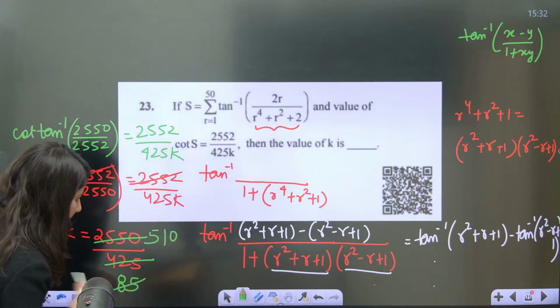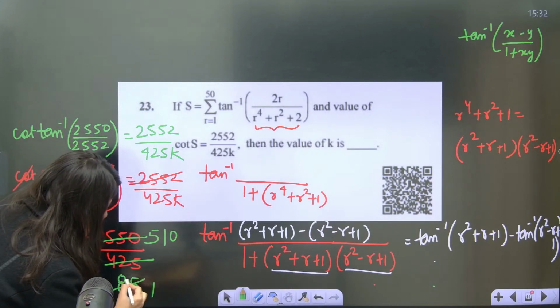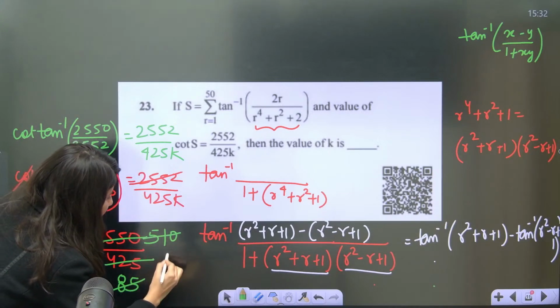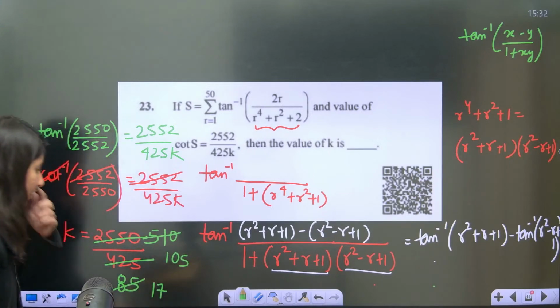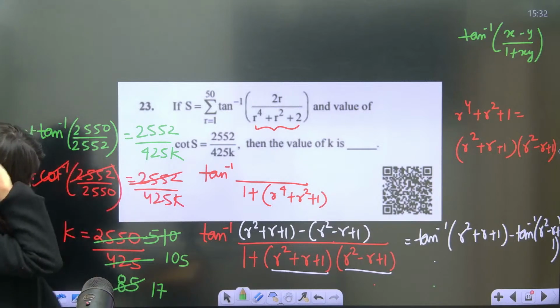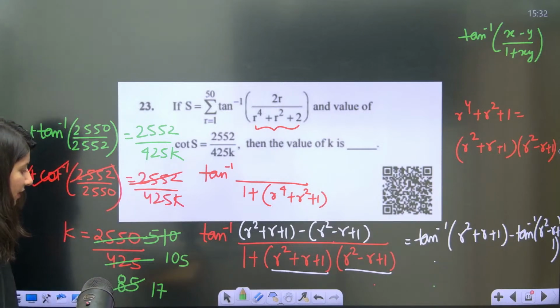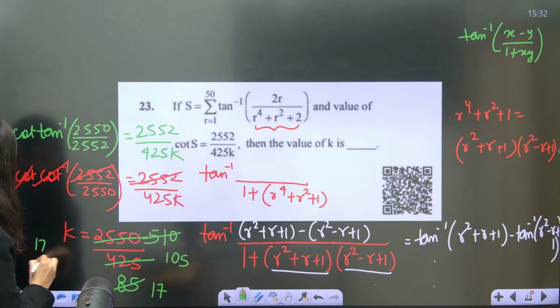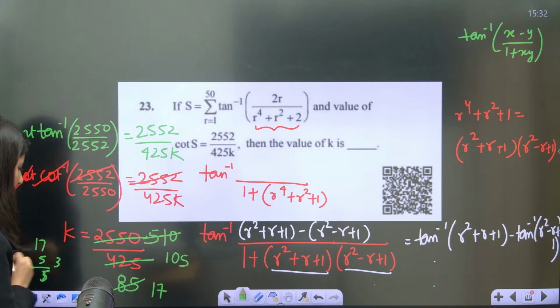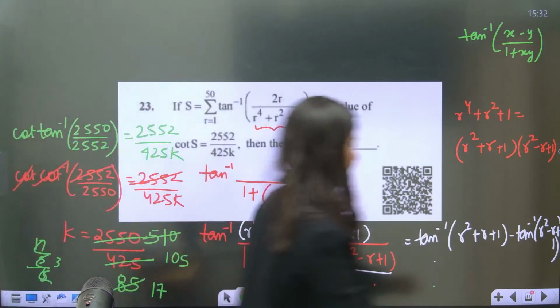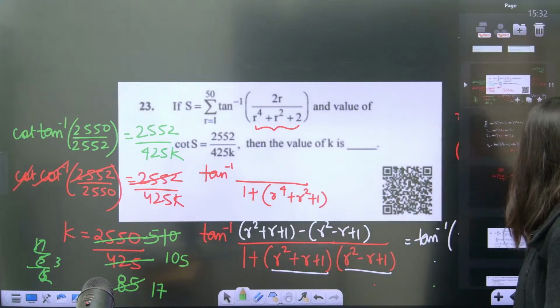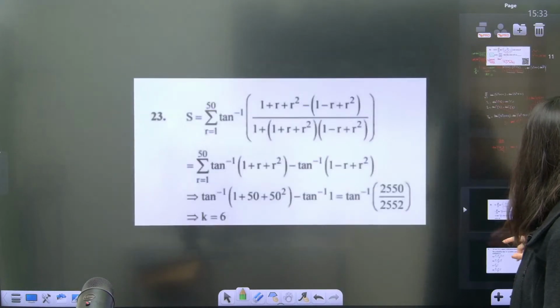Now 5k table se again 5 ones are 5, 5 7s are, and 5 ones are 0 5. 105 by 17. 17 5s are कितना होता है? 17 into 5, can anybody tell me? 7 5s are 35. 5 6 7 85 होता है, 105 नहीं होता है. तो 105 by 17. Okay. So value of k, let me check. Value of k is 6.